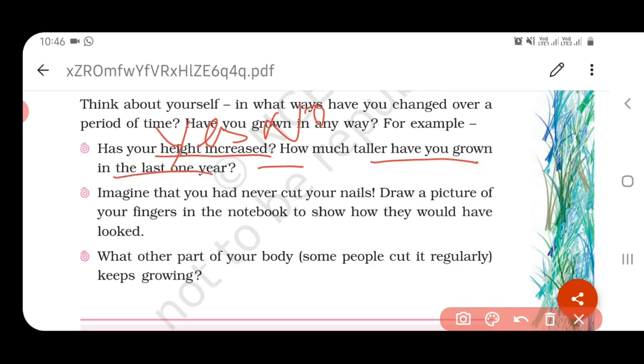Imagine that you had never cut your nails. Draw a picture of your finger in your notebook to show how they would have looked. If you didn't cut your nails regularly, the nails will grow and dust particles will also accumulate there. So just draw the picture of that finger in your notebook. What other part of your body keeps growing? Here is a clue: some people cut it regularly. Obviously it is hair. Okay.